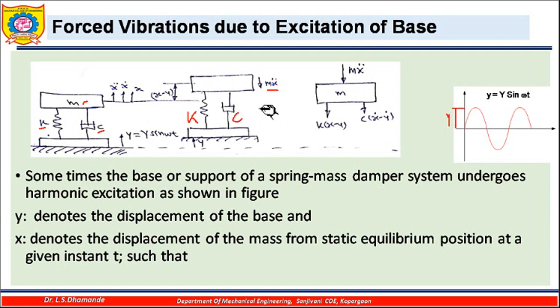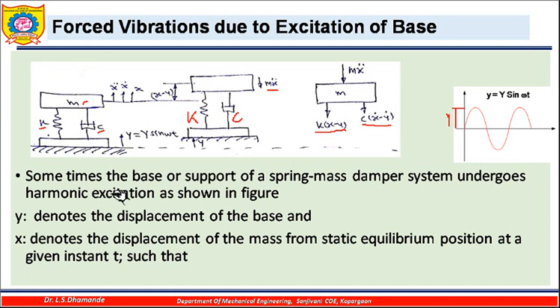Accordingly, if I have to draw the free body diagram, I show on this mass the inertia force acting in the downward direction, and since this mass is moving up, this particular spring will be under tension. So there is a pulling effect over this mass in the downward direction, that is k into x minus y. This is the spring force acting downward, and this is the damping force c into x dot minus y dot, also acting in the downward direction.